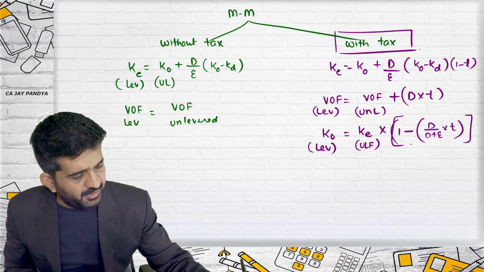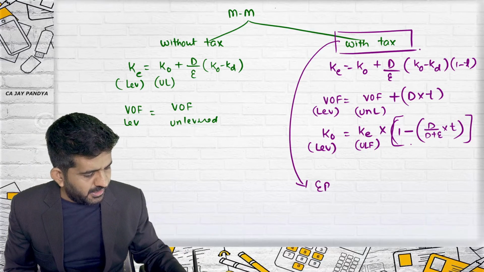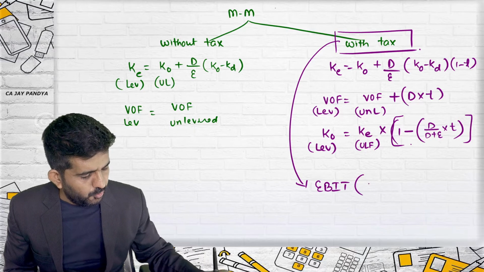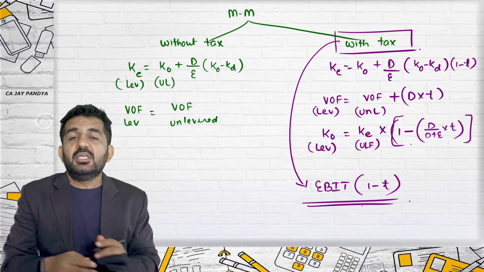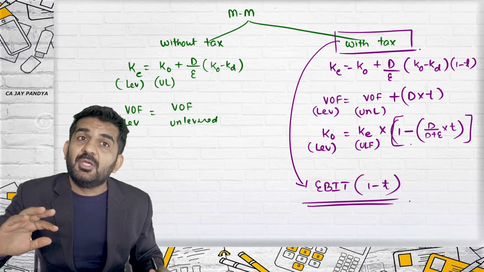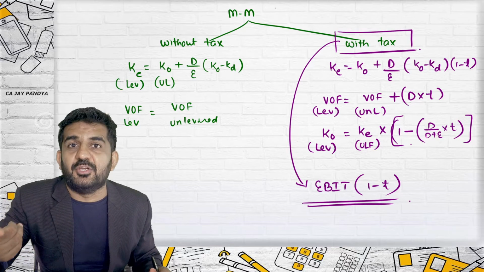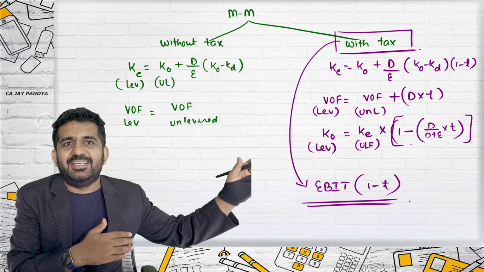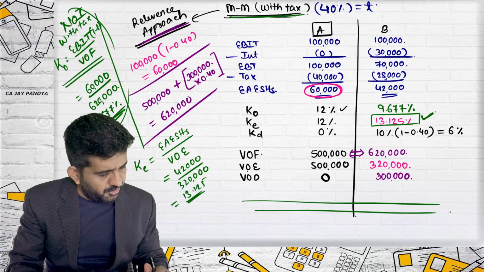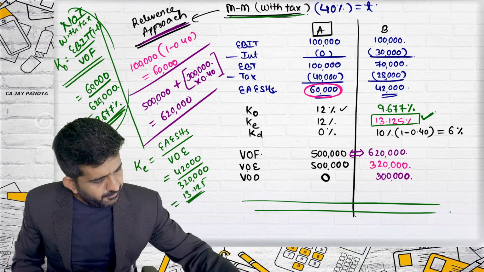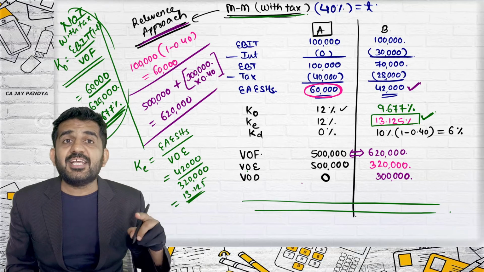Whenever it is with tax and whenever you want to take EBIT, you will always have to take EBIT into 1 minus T. Sir, why not in EAT? Because in EAT the tax is already reduced, so you don't need to reduce it once again. Say, earnings available to equity shareholders: the tax is already reduced.